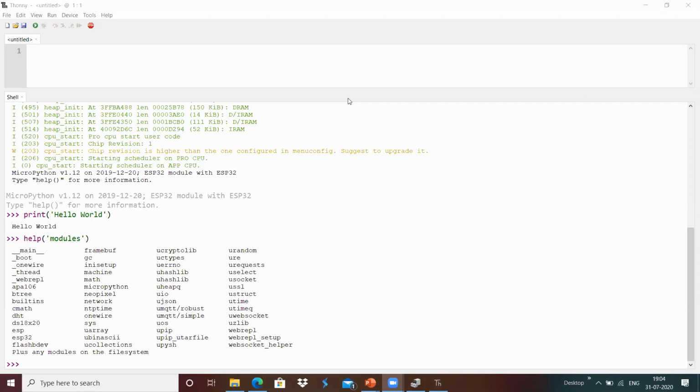We have network for socket based communication. And we have sys, which provides argv, argc and so on, very similar to the normal Python sys module.